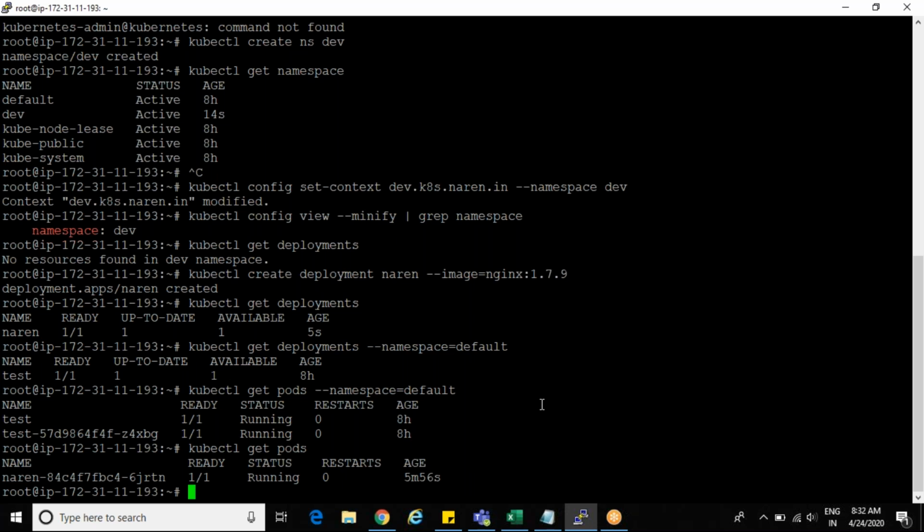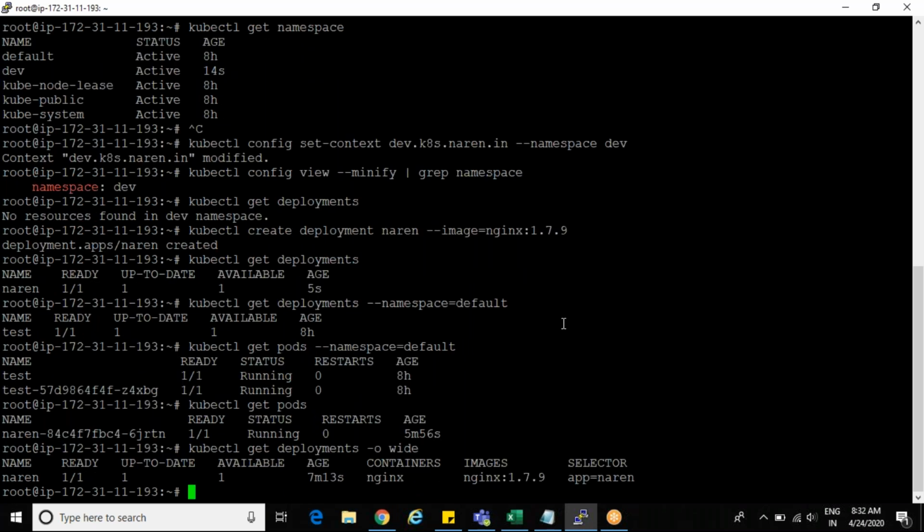What is your current image version? 1.7.9. Can you run get deployments -o wide command? Get deployments space -o wide. Enter. So here I can see what is the current version, what is the image I'm using. Okay, so it's 1.7.9. Now let's assume that I got a new image now.